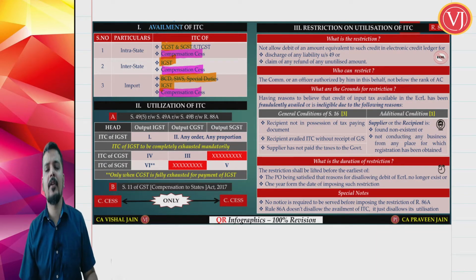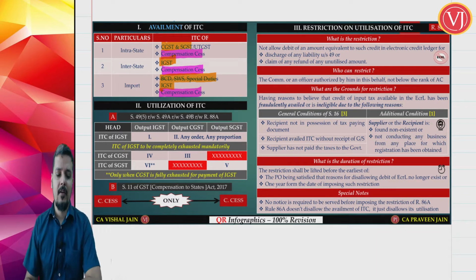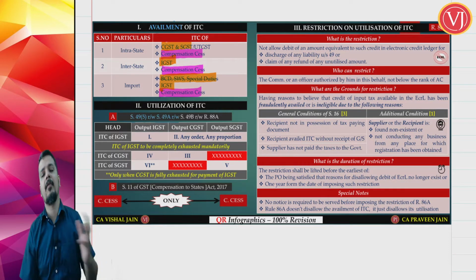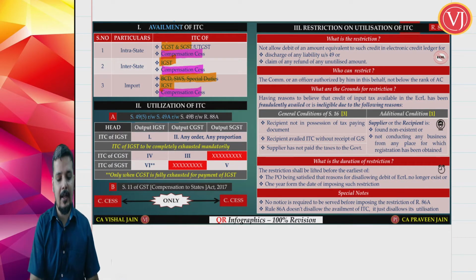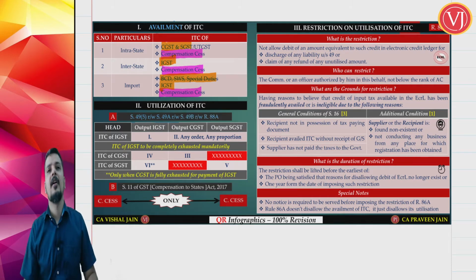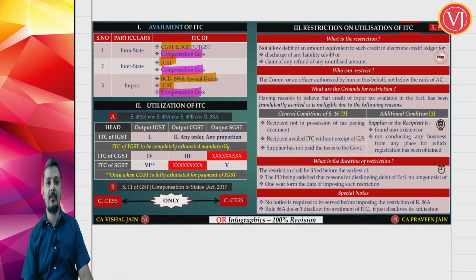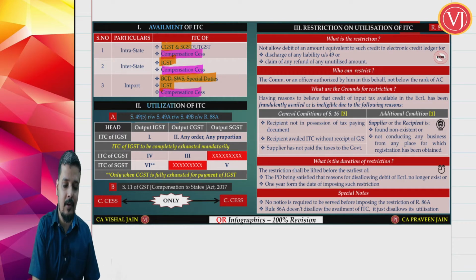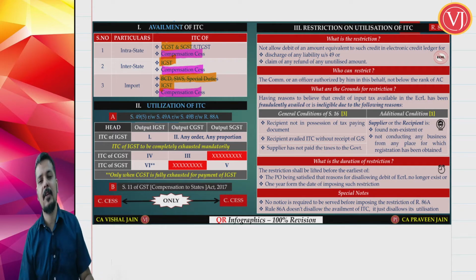Now let us focus on your utilization of credit. Friends, this utilization of credit is discussed in section 49 subsection 5, read along with section 49A, read along with section 49B, read along with rule 88A. So 3 sections, section 49, 49A, 49B, read along with rule 88A. This talks about your utilization of credit. How to use the credit?